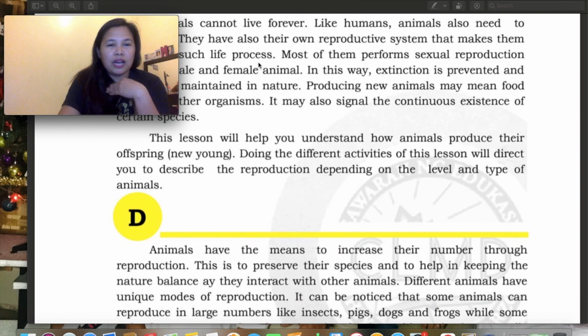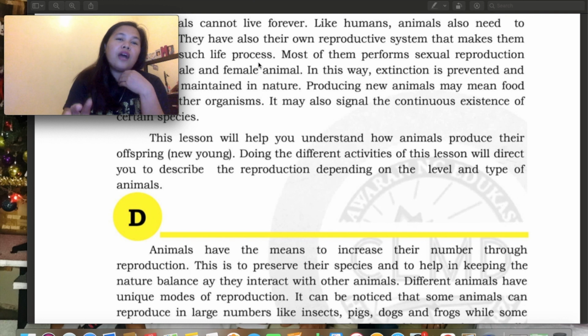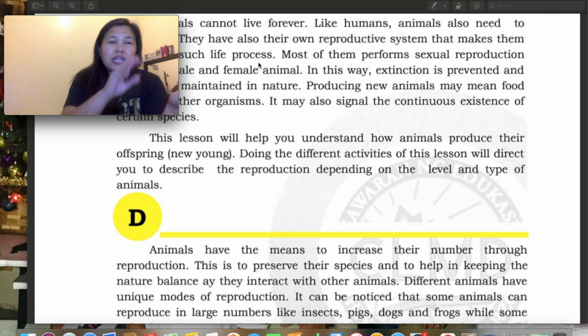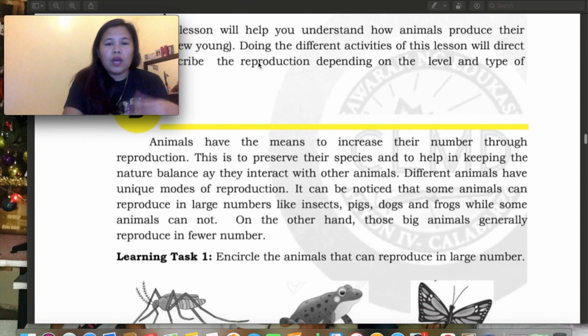Ibig sabihin ng offspring, yung mga anak nila, or new young, yung bagong panganak. So, doing different activities of the lesson will direct you to describe the reproduction depending on the level or type of animal. So, ito na yung sinasabi ko, when involve the male and female, mangyayari talaga yan sa mga vertebrate animals. Kapag hindi na niya kailangan ng male and female, or it produces asexually, yung nag-produce lang siya itself, nangyari din siya sa mga invertebrate animals. Most of them. Okay, so animals have the means to increase their number through reproduction.